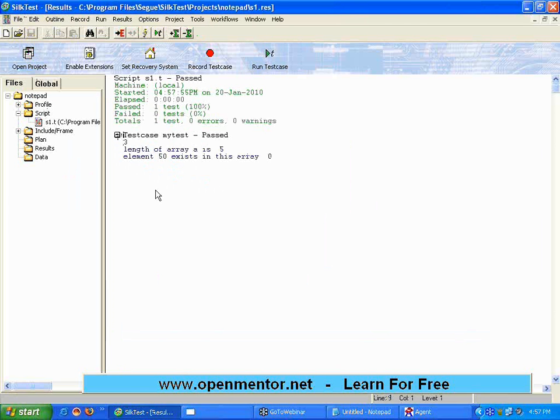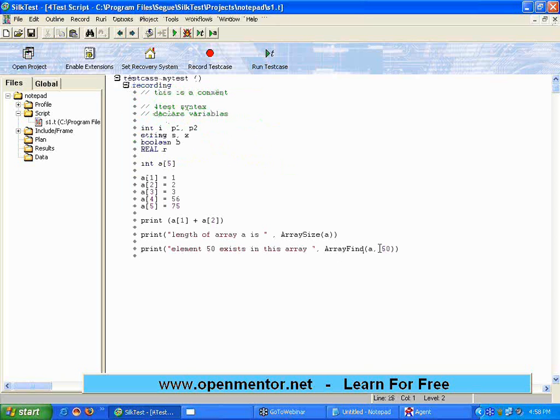Now the test has finished. The length of the array is 5. That means since we have declared A of 5, it is showing that length, the size of the array. Now, element 50 exists in this array: 0 stands for false. The array contains 56 and 75 but not 50. If the element exists, it will show 1. So the element doesn't exist in this one.